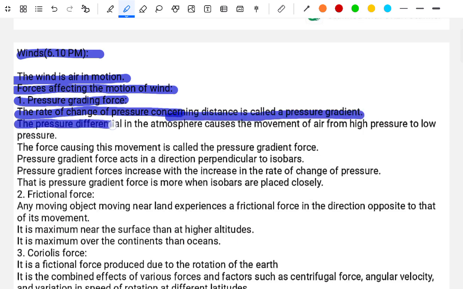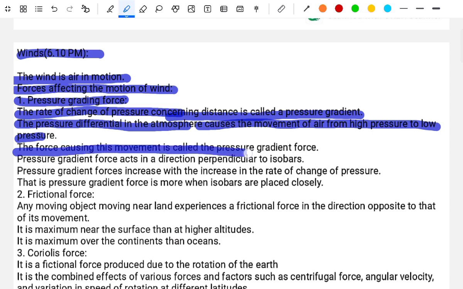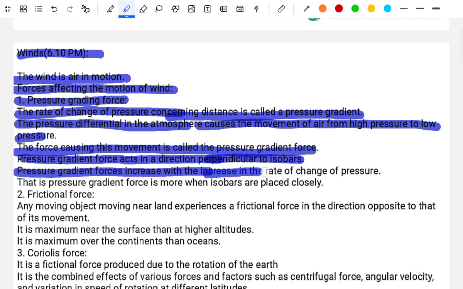The pressure difference in the atmosphere causes the movement of air from high pressure to low pressure. The force causing this movement is called the pressure gradient force. The pressure gradient force acts in the direction perpendicular to the isobars. The pressure gradient force increases with the increase in the rate of change of pressure, that is, the pressure gradient force is more when the isobars are placed closely.